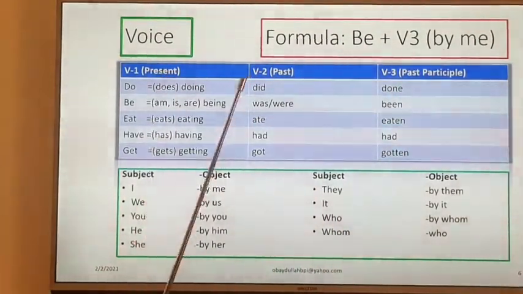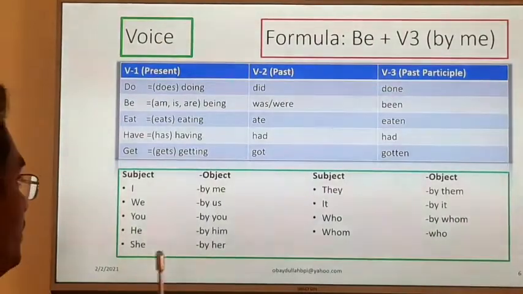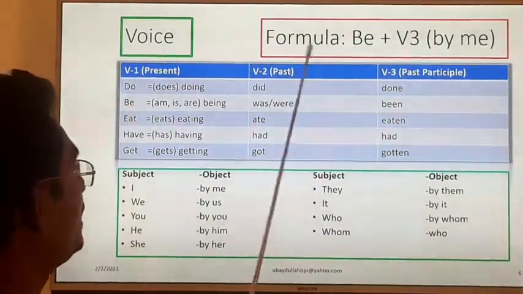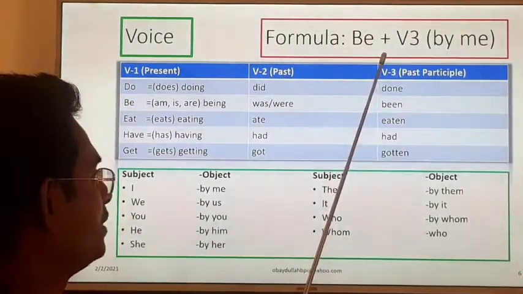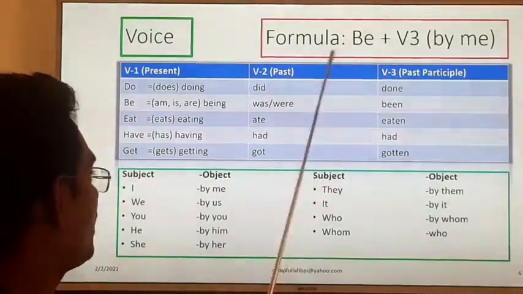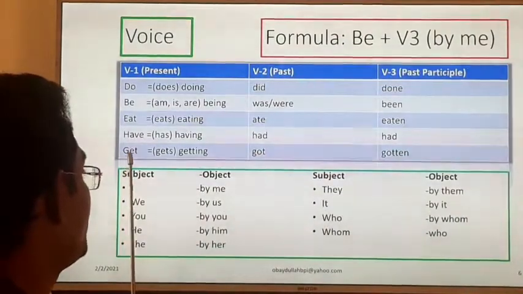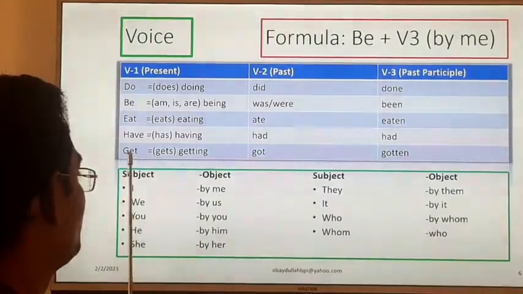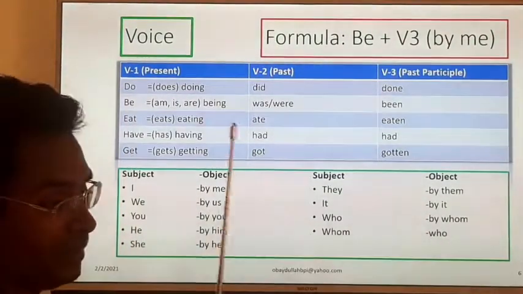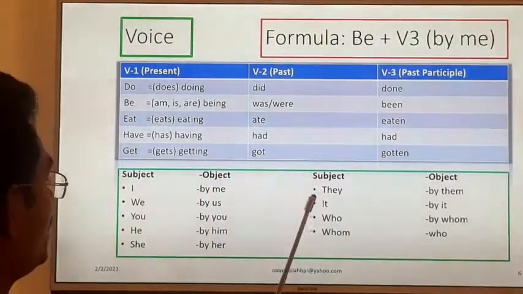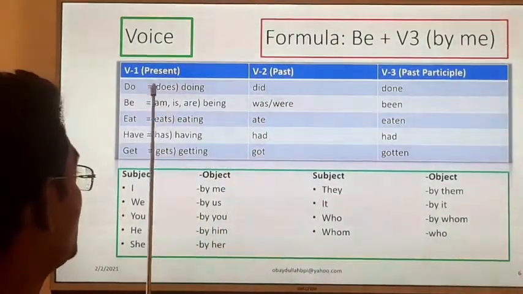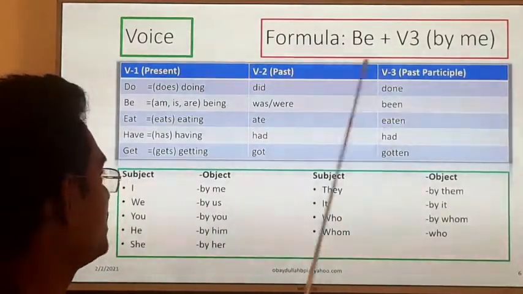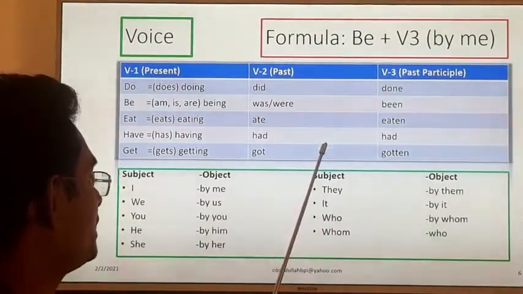Every verb has 3 types of form, and among them the be verb is very important because without the help of the be verb we cannot change the voice. But we can use another verb. Sometimes we use the get verb to change the voice. We can also take the help of the get verb in place of the be verb. So we have to know the 3 forms of verb: present form, past form, and past participle. These are very necessary when we change the voice.